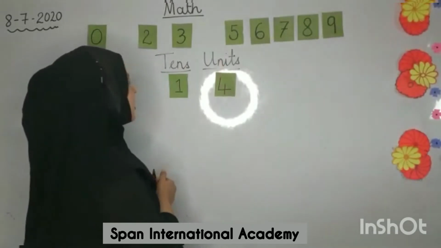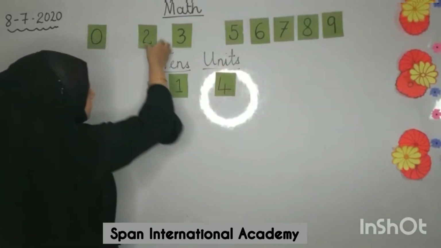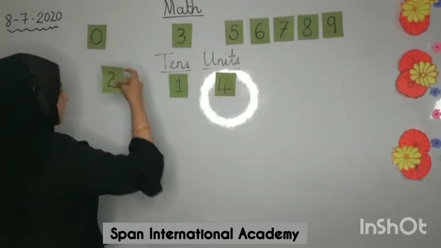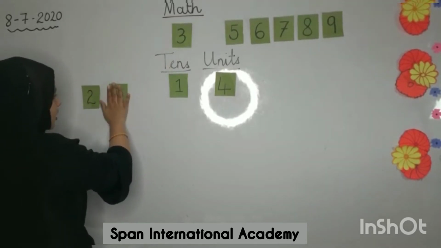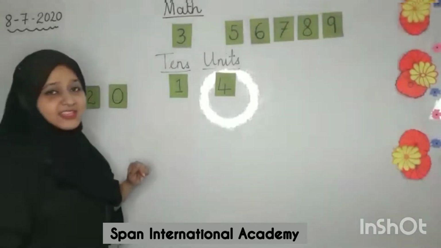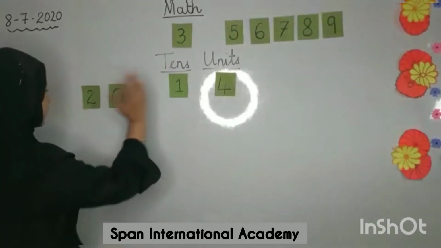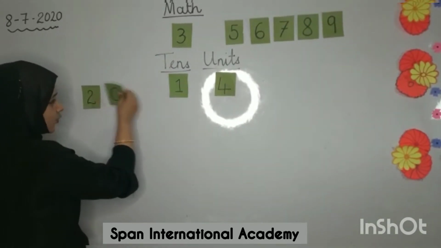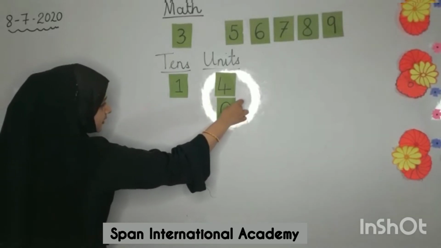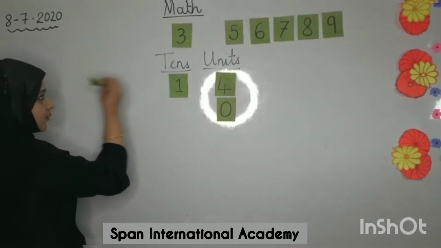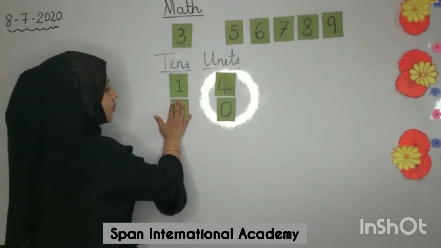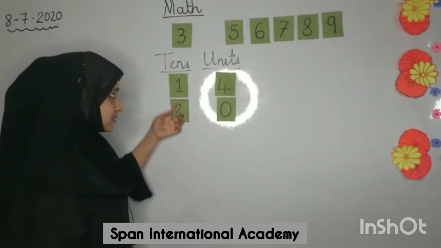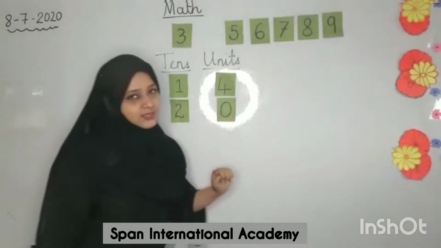Now let's take some other number. Let me take 2 and let me take 0. Now where will they go? Yes, my children are very smart. The number on my right, that is 0, will go to the units place and the number on my left will go to the tens place. So how will I read it? 2 tens and 0 units.